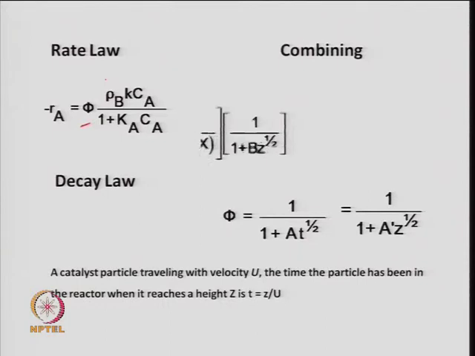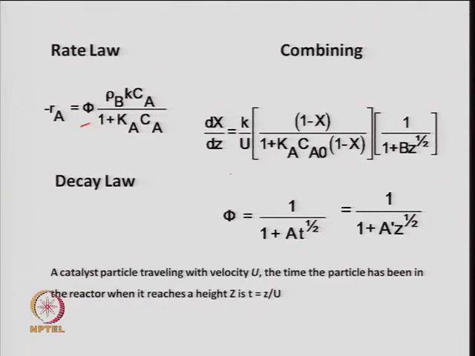Your expression comes out in this form, dXa by dz, because Fa naught dXa by dz is equal to minus R A into A C. So, one can write this R A in terms of dXa by dz. I told you that the deactivation function, most of the time, is an empirical correlation. Here the deactivation function is defined by phi is equal to 1 divided by 1 plus A t to the power half. This is an empirical expression, where A is a constant and n, which I defined earlier, is half here. And the time we are talking about again here is in a reactor.